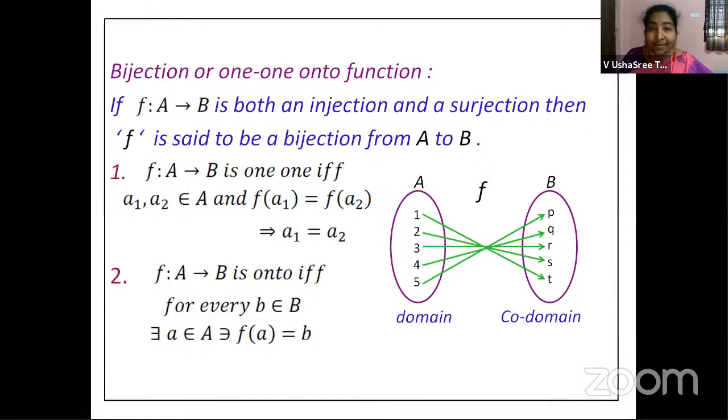Right, these are the three different types of functions what we have seen. And then the next concept is composite function. Now, till now, we were talking of a single function, right? When we talk of a composite function, we will take two or more functions and we will try to have some relation between the functions. How it is defined, let us see.